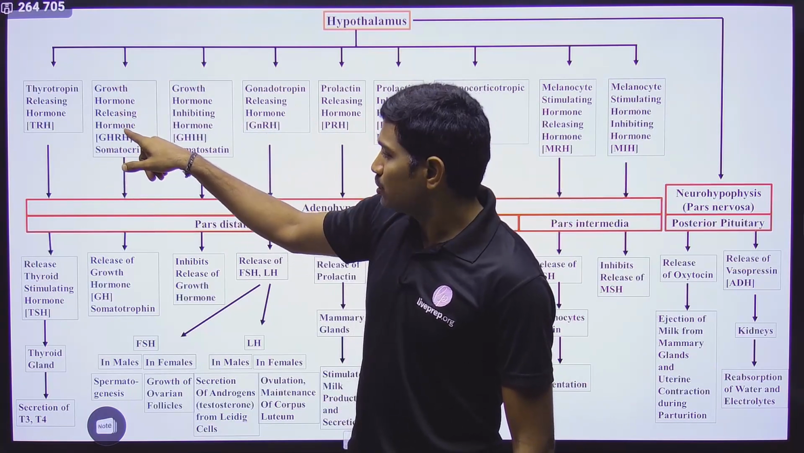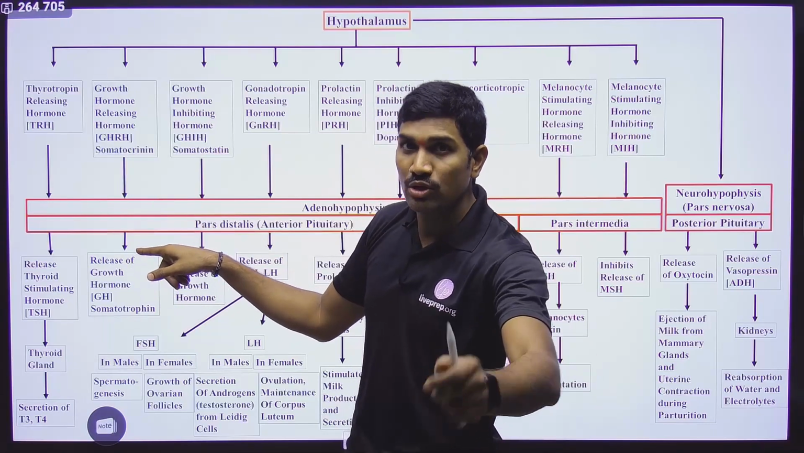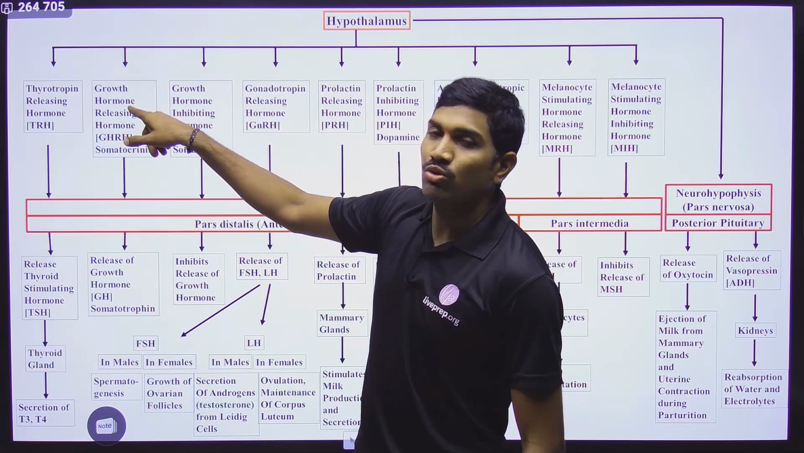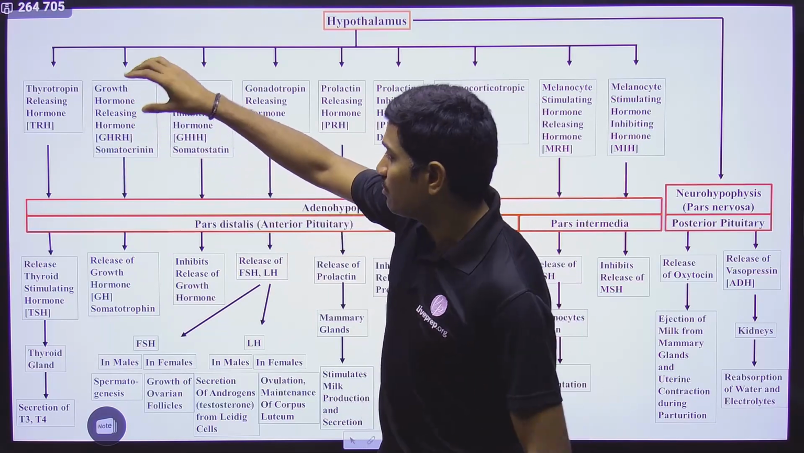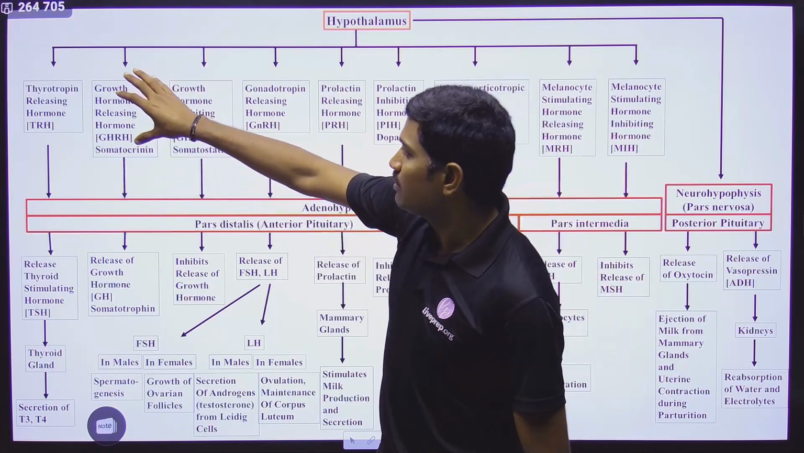Who is actually producing growth hormone? Pituitary. And whether pituitary should release growth hormone or not, who will decide? Hypothalamus will decide. How? By releasing growth hormone releasing hormone. This is also called somatocrinin. This name was not given in NCERT, but remember this.